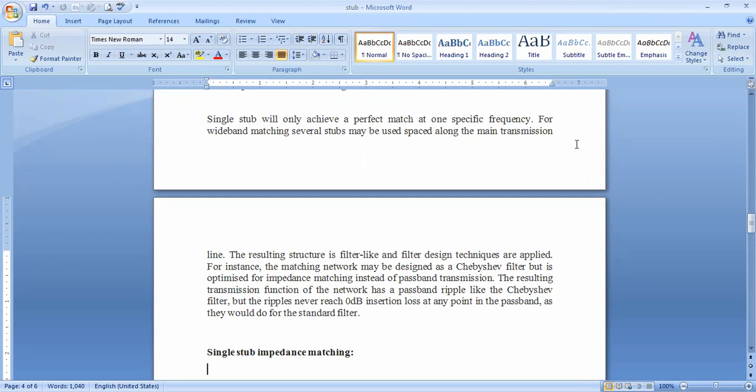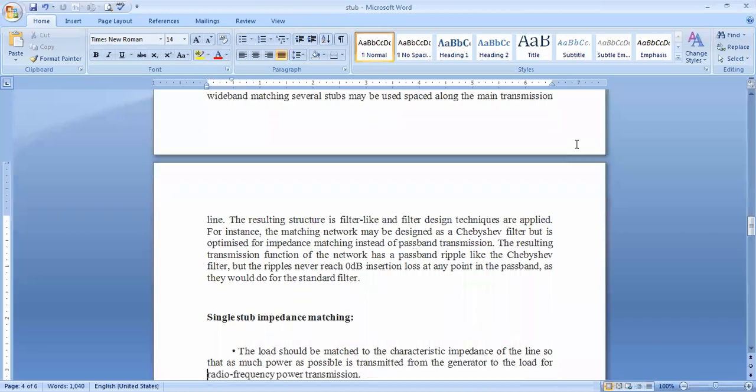The resulting transmission function has a passband ripple like a Chebyshev filter, but the ripples never reach 0 dB insertion loss at any point in the passband. If it reaches 0 dB, that is called a stop band, as would happen for a standard filter.